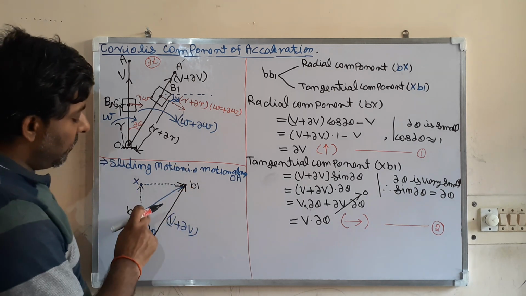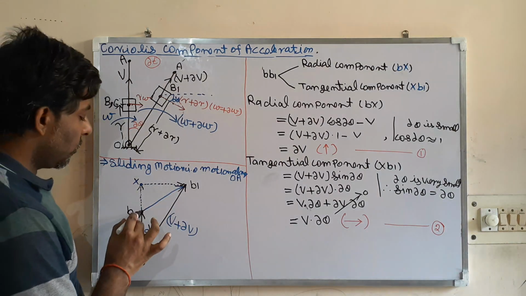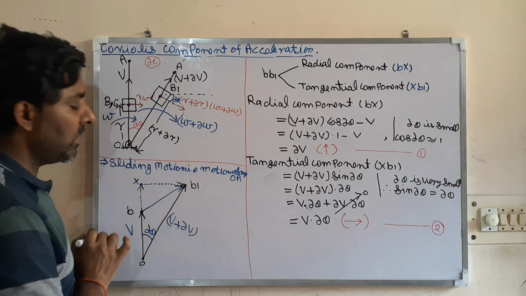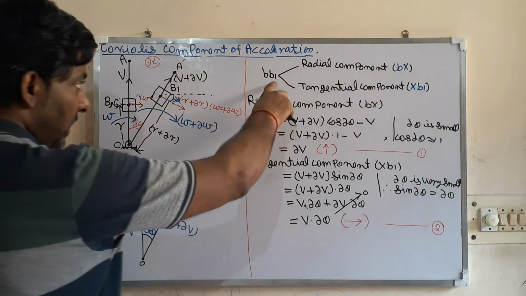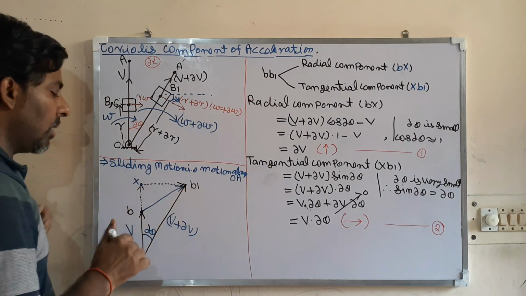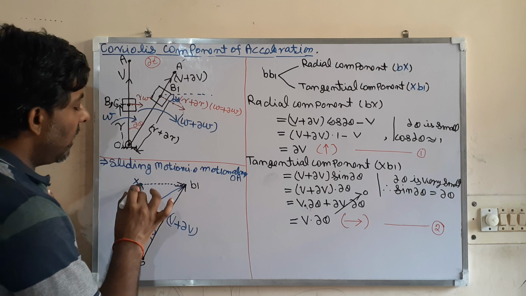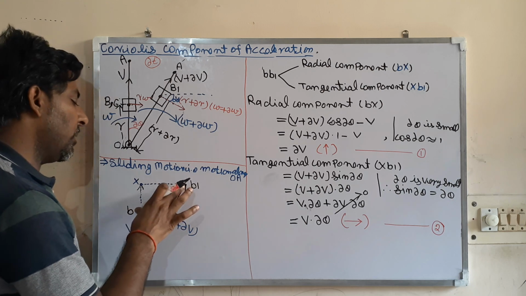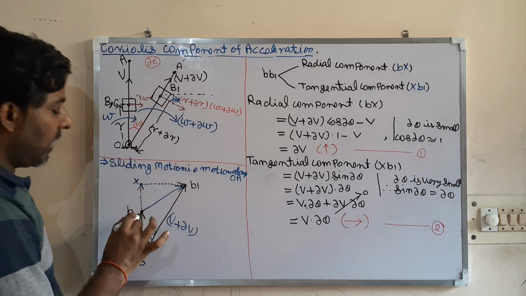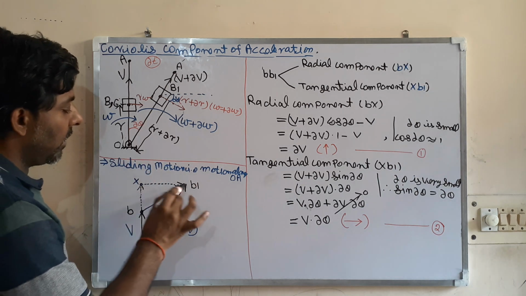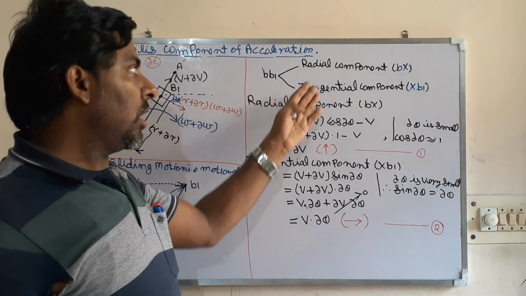What this BB1 is showing is the change in velocity, magnitude and direction. So this BB1 is showing the change in magnitude and direction of the velocity vector. So this BB1 can be resolved into two components. Say this point is x, so Bx and x B1. Let us resolve this along OA and perpendicular to OA. So what we are getting? This Bx and x B1. So BB1 can be resolved into two components.